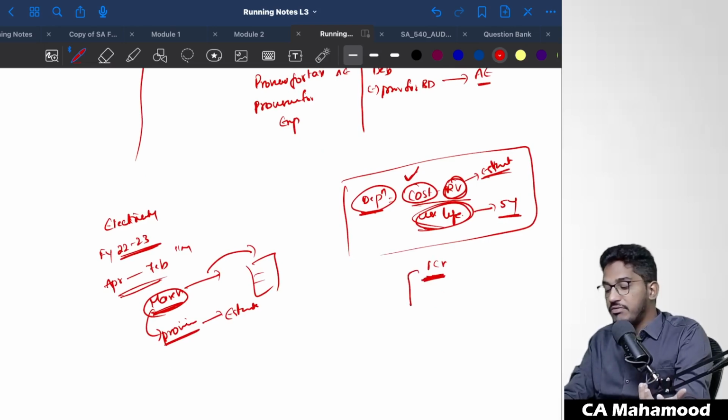So we make a rough estimate. Management will make an estimate. Okay, this debtor is about to go bankrupt. We might recover only out of 1 rupee, we might recover only 60 paise. That means out of every 1 rupee, 40 paise will not be able to realize.